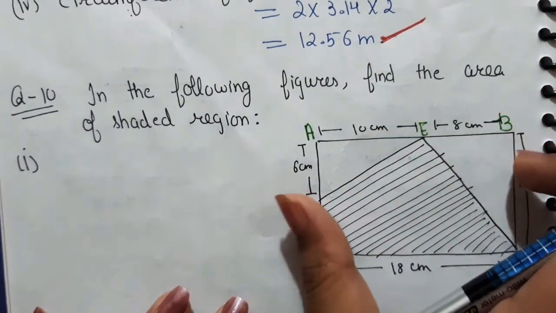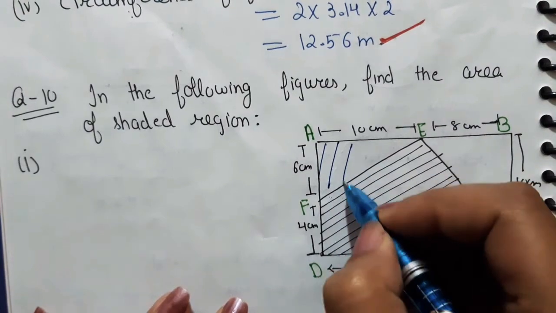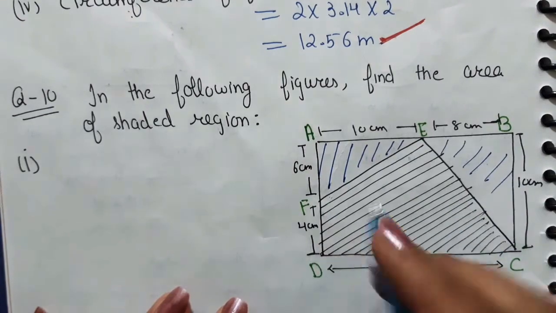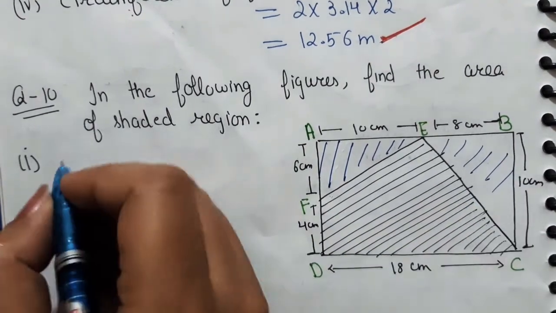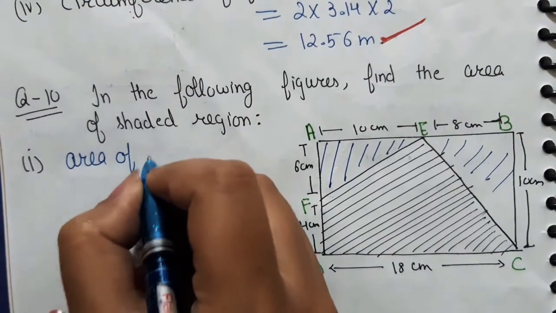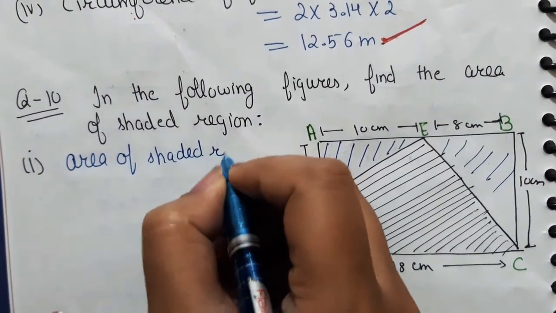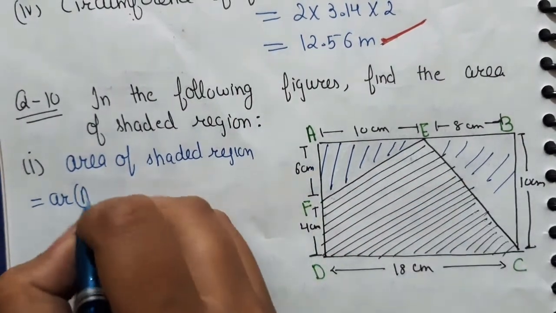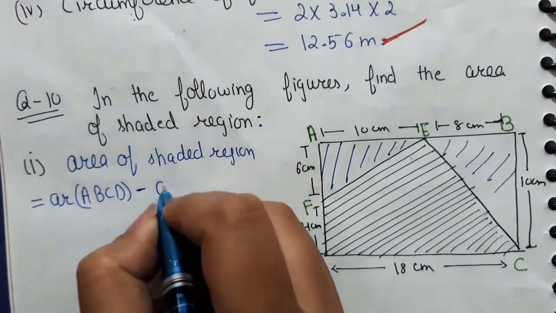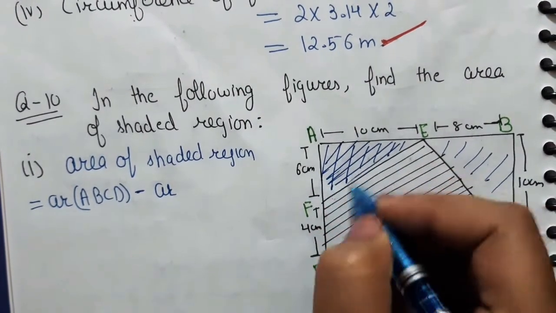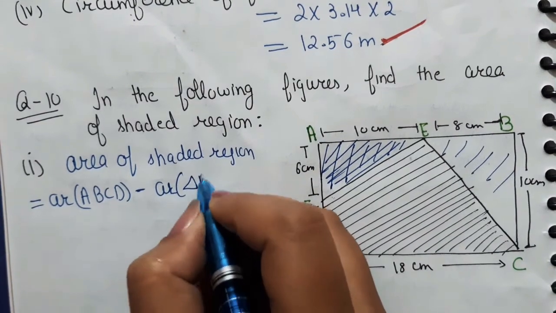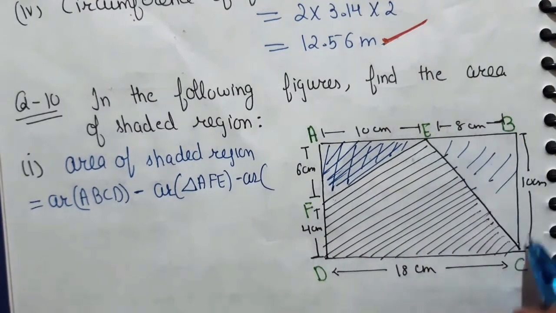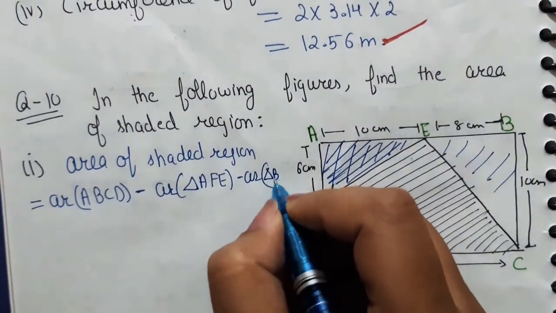And if we subtract the area of these two triangles from the area of this complete rectangle, then we will get the area of this shaded region. So the area of the shaded region is equal to the area of what? ABCD, this rectangle, minus the area of triangle AFE, minus the area of triangle BCE.